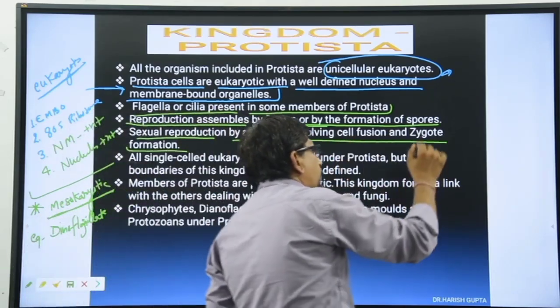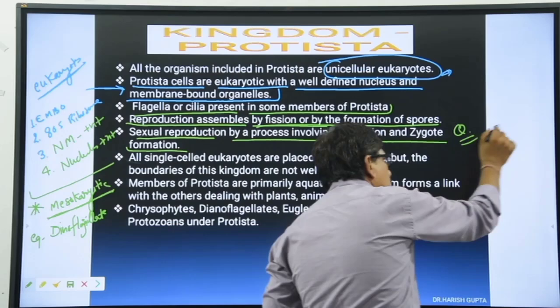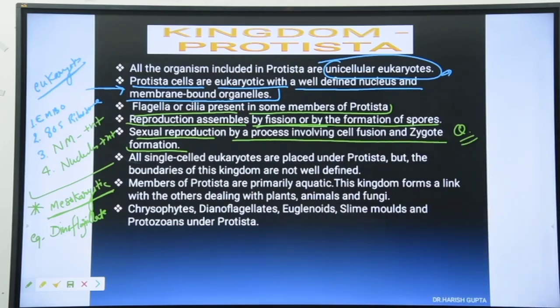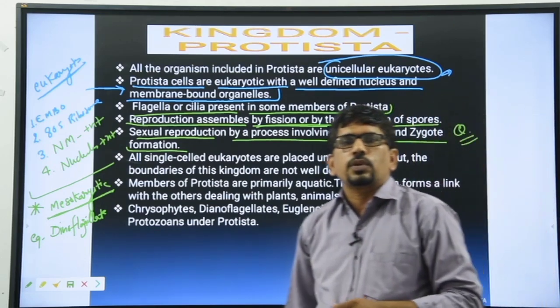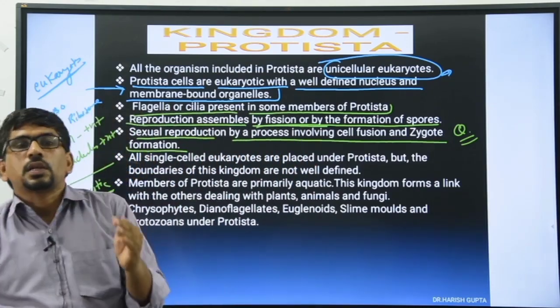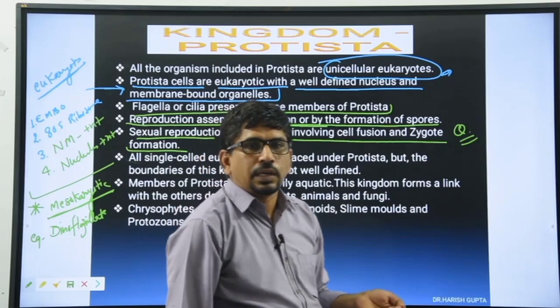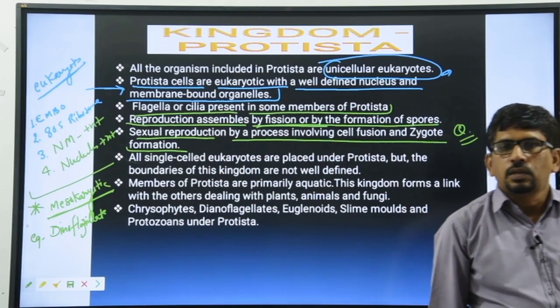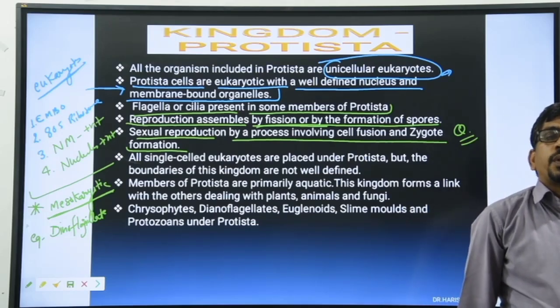This is a very important question for medical purposes. Which organisms on the earth first reproduced sexually? The answer is the Protista members. Because before the Protista, sexual recombination was present in bacteria, but sexual reproduction was absent. Sexual recombination present, but sexual reproduction absent.